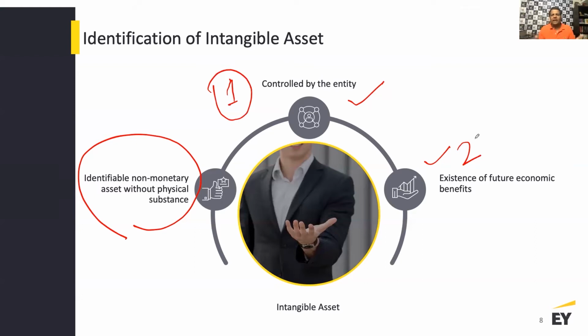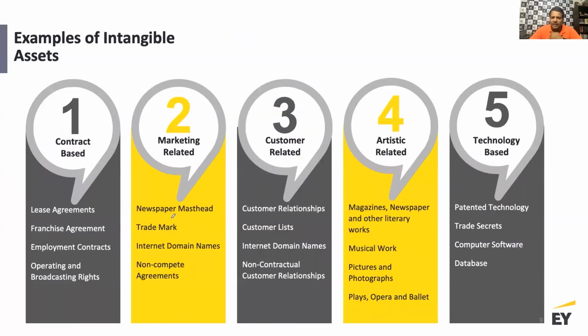In a way, it has to be a non-monetary asset without a physical substance, and all of that put together qualifies as a definition for an intangible asset to be recognized in the financial statement. So now I'm going to give you more examples of the different types of intangible assets that we see.